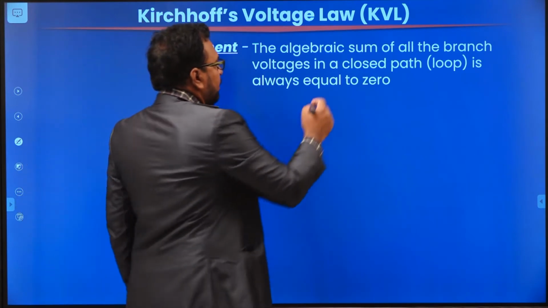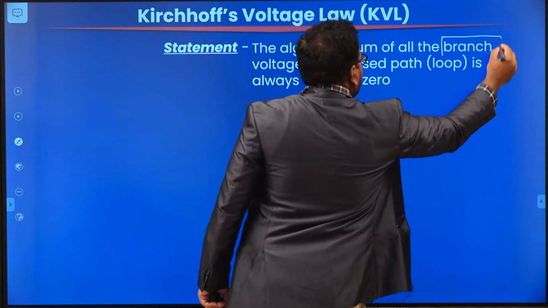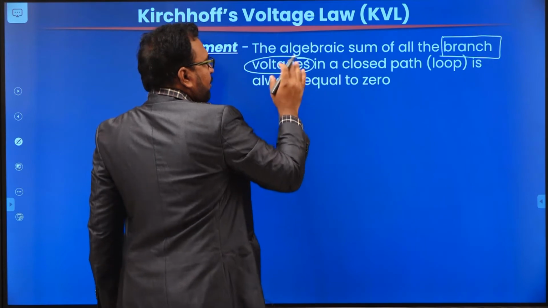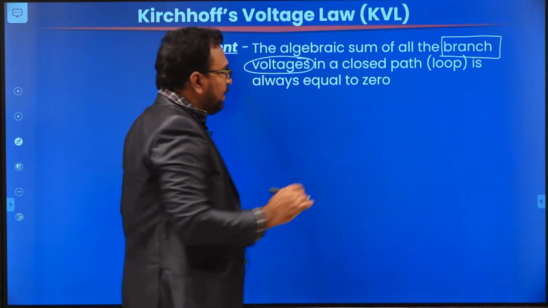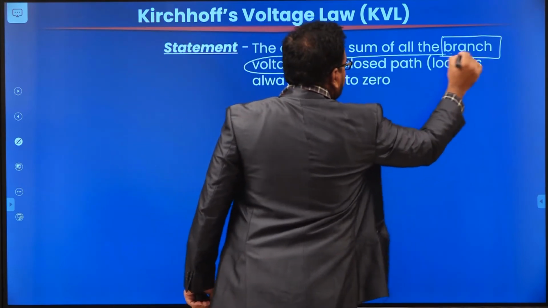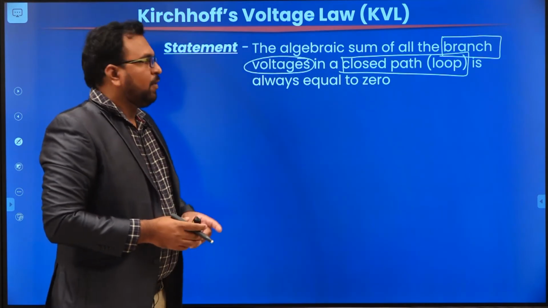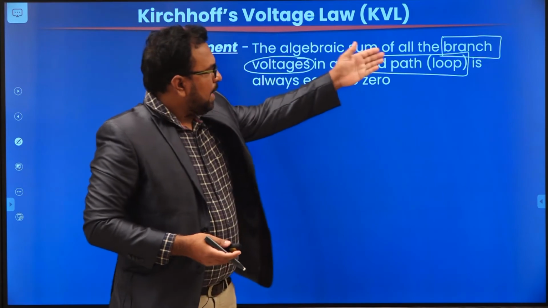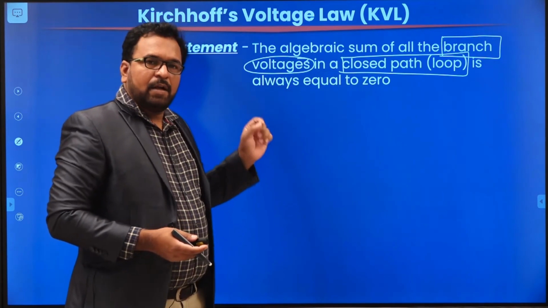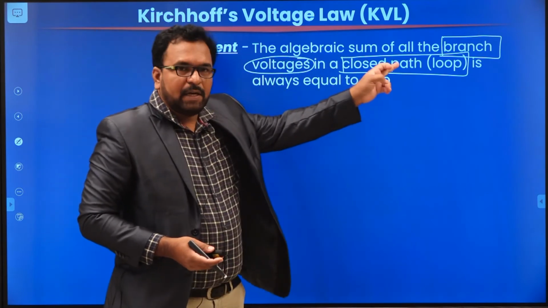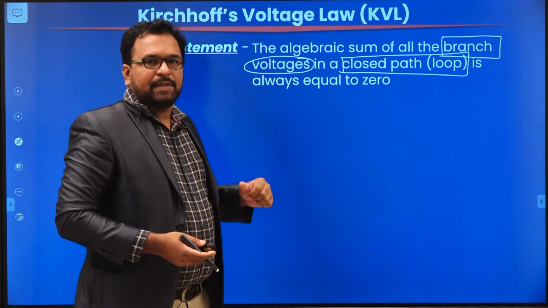See here, the algebraic sum of all the branch voltages in a closed path. In KCL, we did the algebraic sum of all the currents. But in KVL, we are doing the algebraic sum of all the voltages across each element.